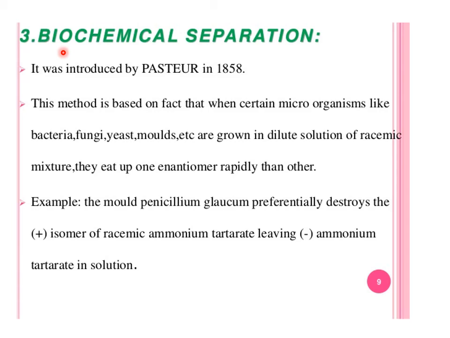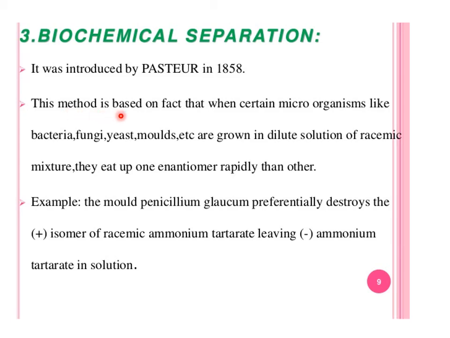This method is based on the fact that when certain microorganisms like bacteria, fungi, yeast, molds, etc. are grown in a dilute solution of racemic mixture, they eat up one enantiomer more rapidly than the other. For example, the mold Penicillium glaucum preferentially destroys the plus isomer of racemic ammonium tartrate, leaving minus ammonium tartrate in the solution. But this method has limitations.